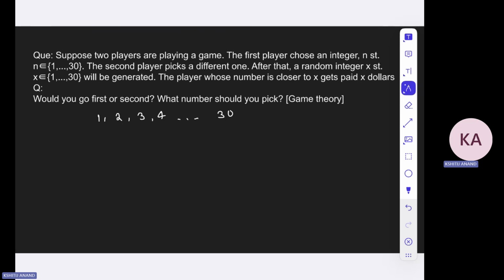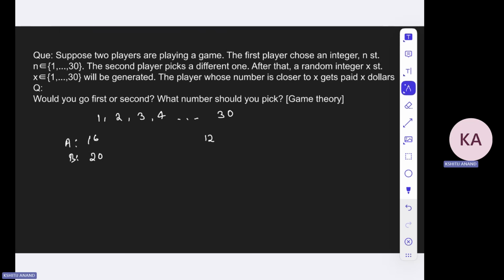So try to understand it like this. Let us say there are two players, right? So let us say the first player is A and the second player is B. So if A picks, let us say 16, and B picks, let us say 20. Okay, and the number that comes out is, let us say, 12. Now 12 is closer to 16, right? So in this case, A wins 12 rupees or $12, whatever it is, right? Because 12 is closer to 16.